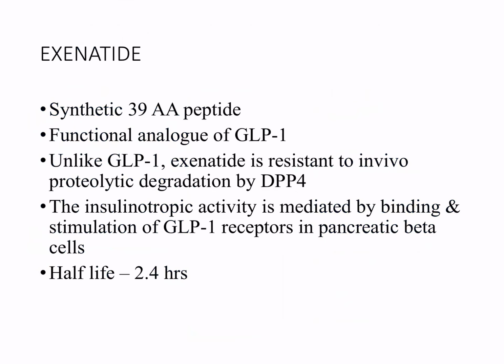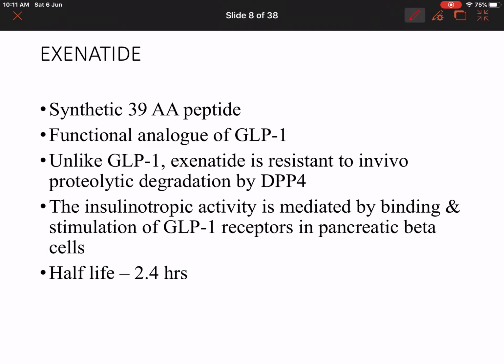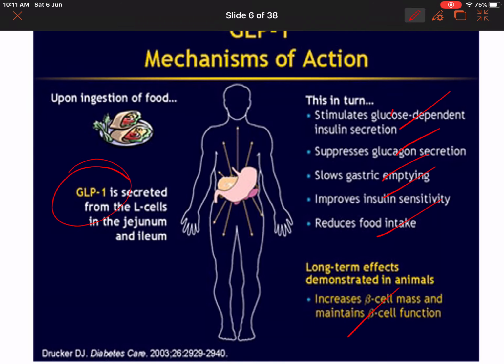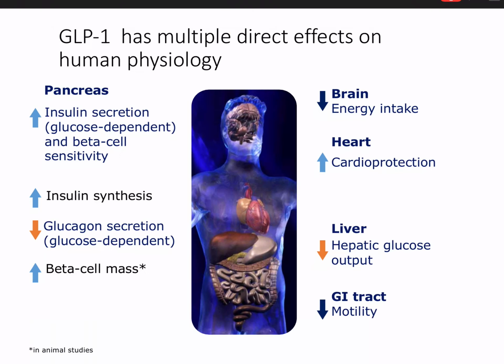So, exenatide, the drug, is a GLP-1 analog. What is GLP? Glucagon-like peptide. So, this is going to act like glucagon. It's an analog, so it is going to have insulin-like properties. Exenatide is going to act like GLP. What is it going to do? It is going to stimulate insulin secretion, decrease glucagon, decrease gastric emptying, improve insulin sensitivity, and reduce food intake.